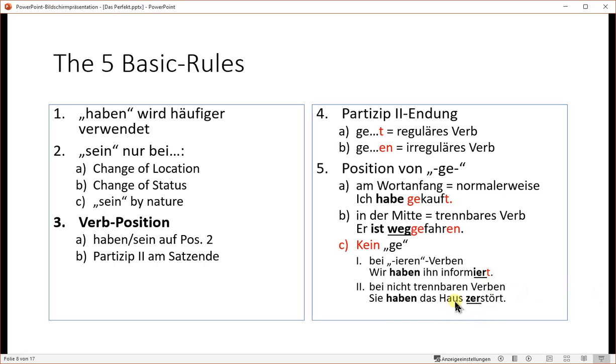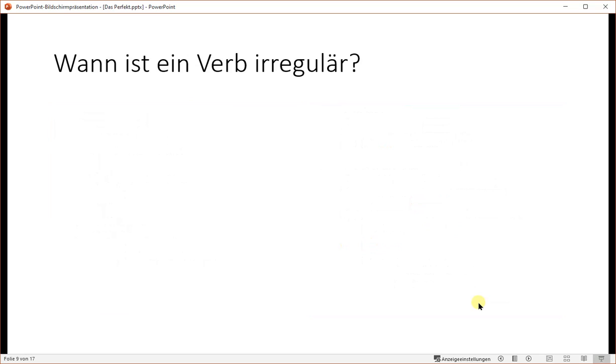Or it's a non-splittable verb. Sie haben das Haus zerstört. If it's one of these syllables like zer, we come to that later, they have no ge.